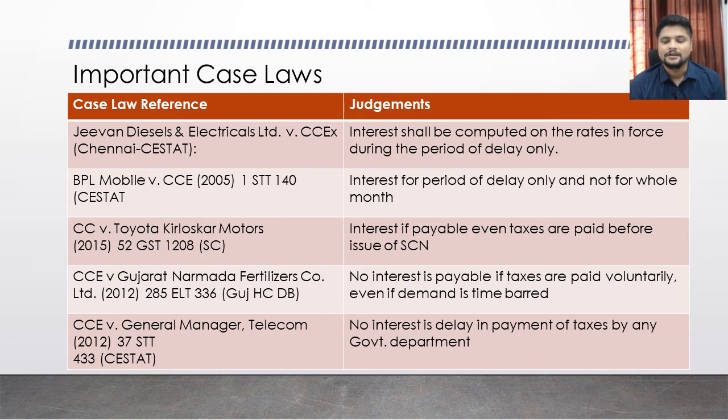The next case law is Gujarat Narmada Fertilizers Company. This case law says that no interest is payable if taxes are paid voluntarily, even if the demand is time barred. If the taxes are paid voluntarily by the taxpayer, then you need not pay any interest, because there is no liability as the taxes are paid voluntarily. That is what is provided under this case law, by the Gujarat High Court.